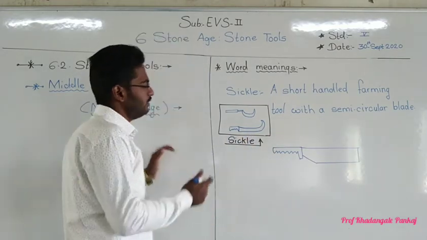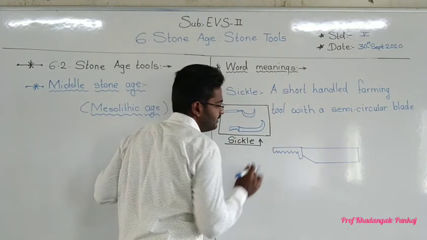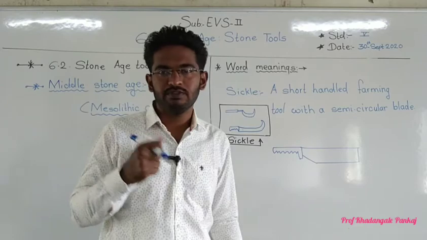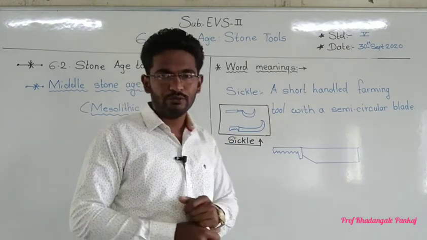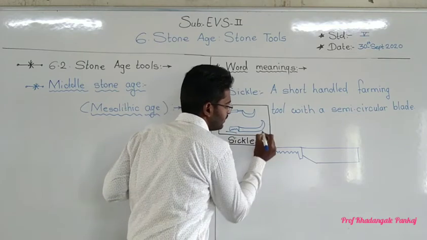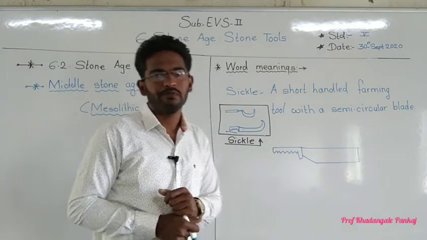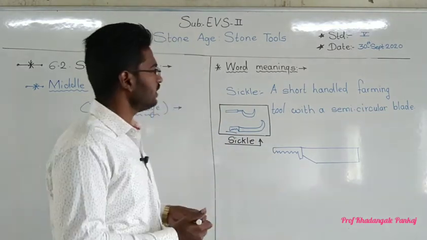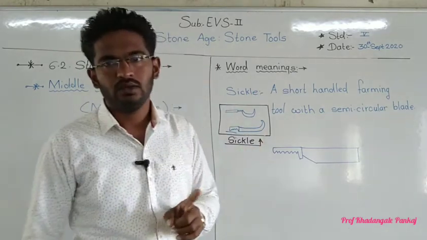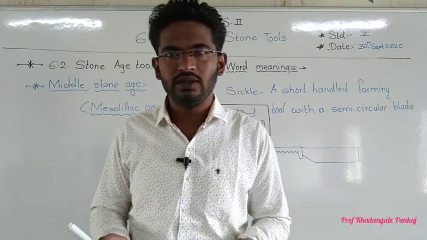Like this sickle, you can see it in South movies, where people use it for killing purposes. Have you seen it? So here, a short handle tool with a semicircle blade, like these tools, is called a sickle. Keep in mind, we know it in Marathi but we don't know it in English.